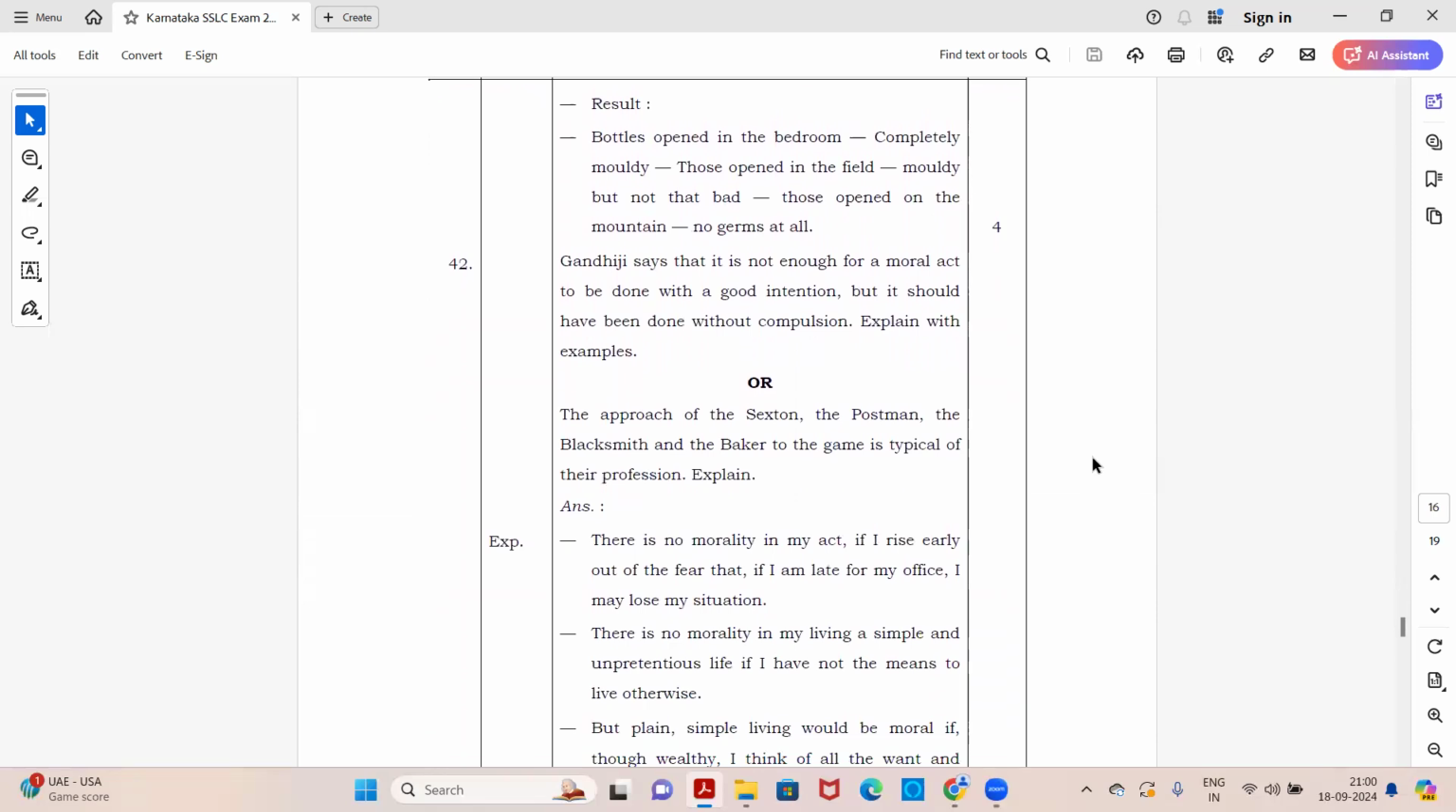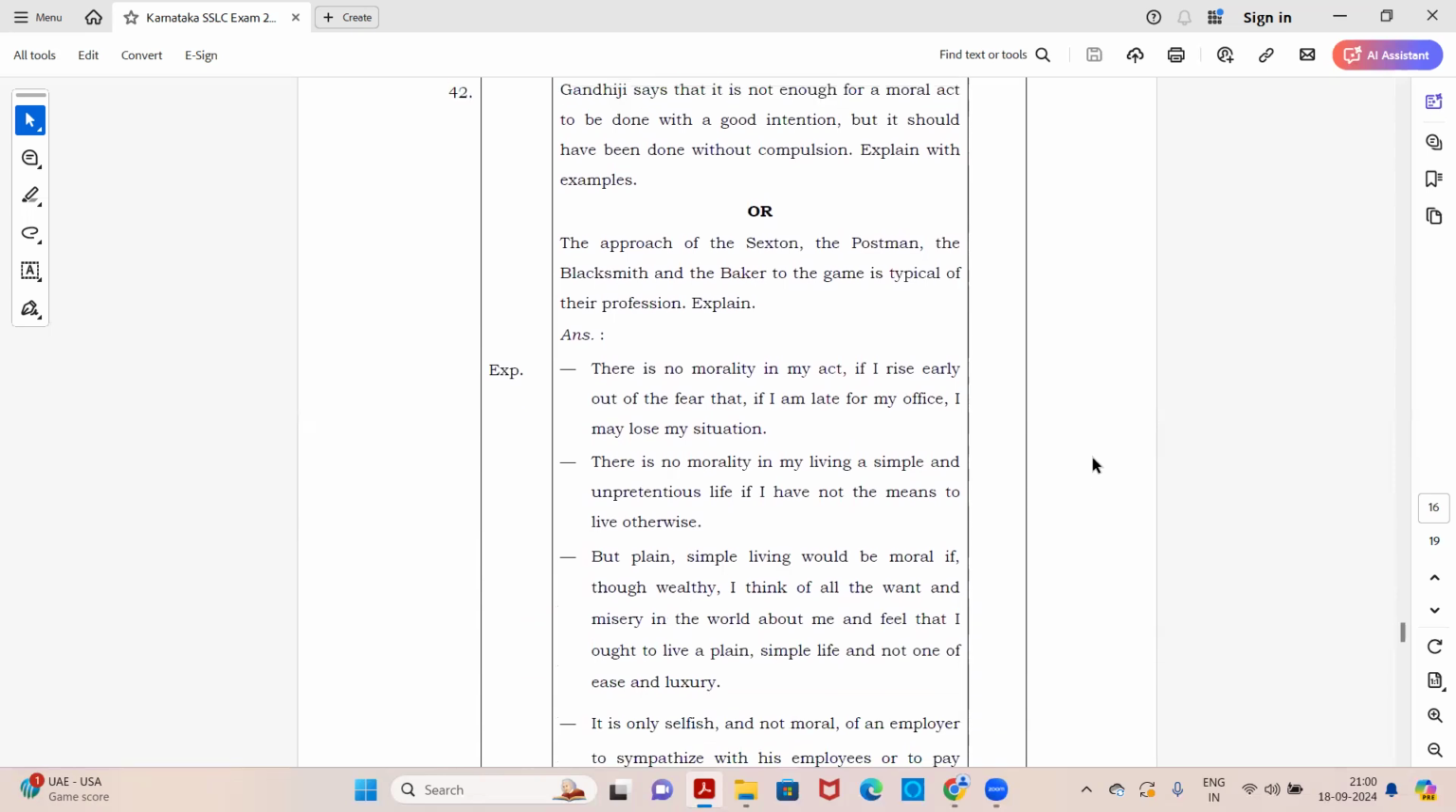Okay, coming to next question. Again, you have two questions here. You have an option. Gandhiji says that it is not enough for a moral act to be done with a good intention, but it should have been done without compulsion. Explain with examples.